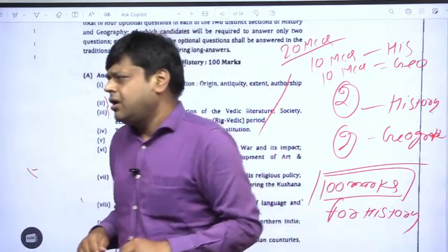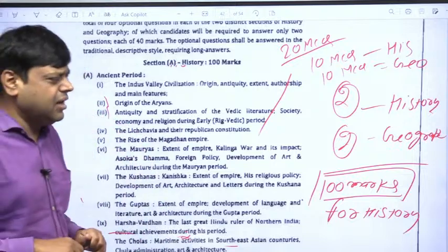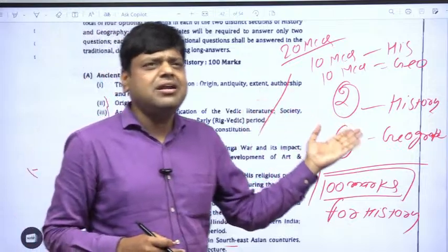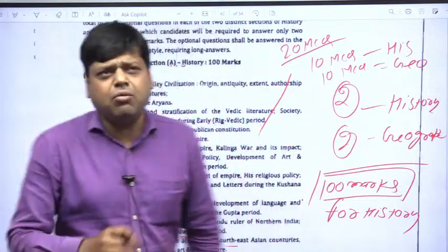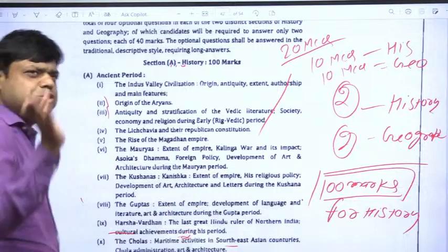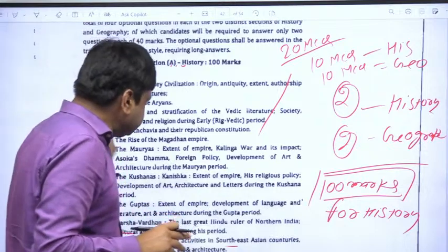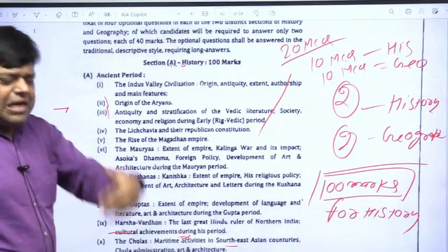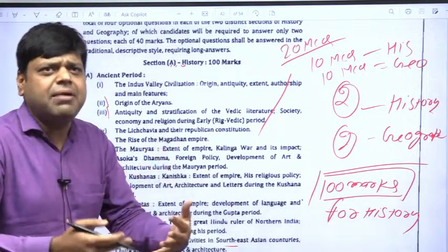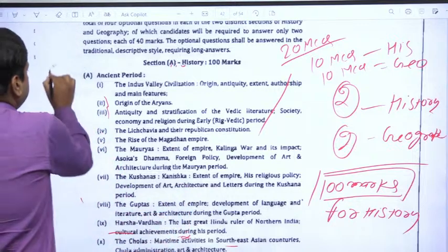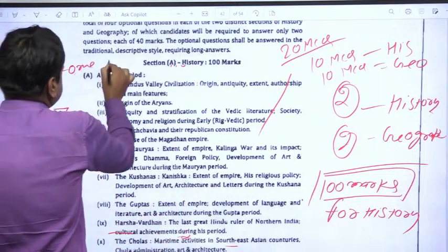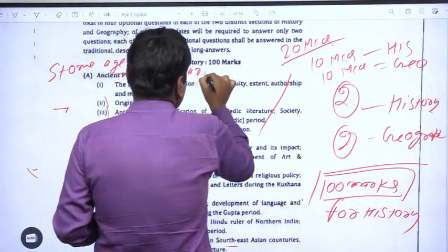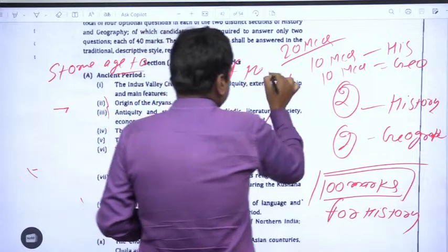Okay. So in the ancient India, how we can define ancient India? Ancient India is the time period of prehistoric time, that means from the Stone Age. Okay, from Stone Age to the start of medieval era. Okay, so ancient India, Stone Age to start of medieval period.